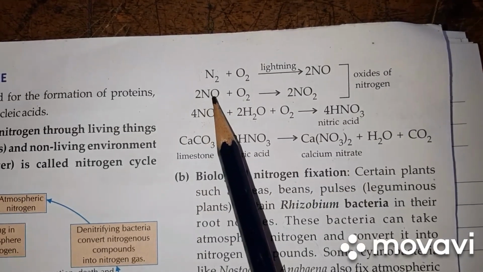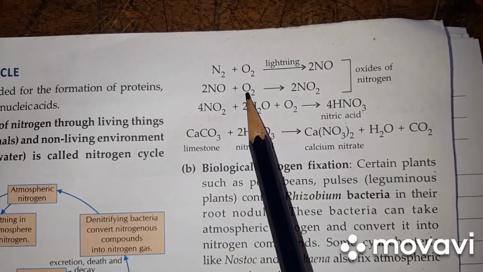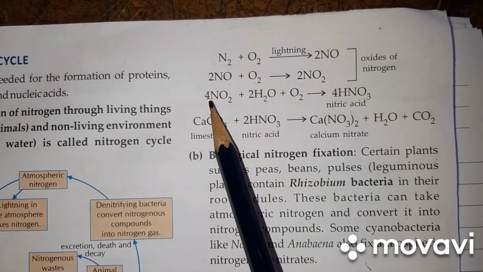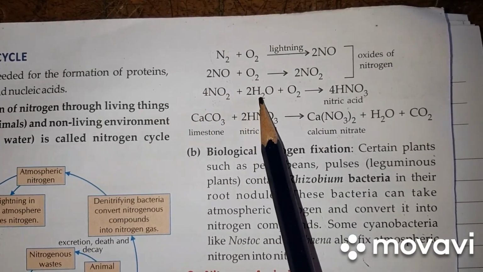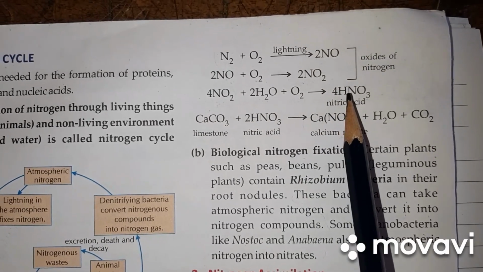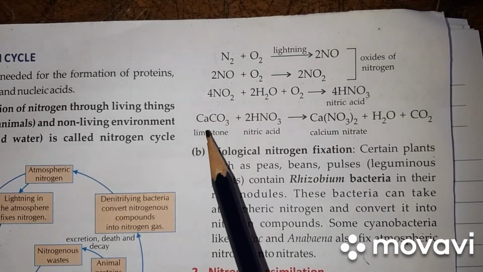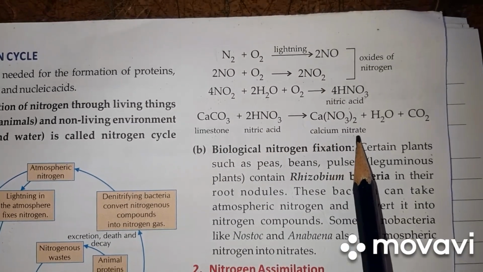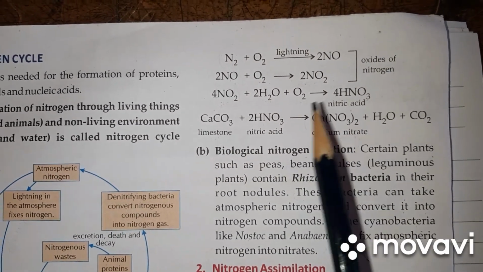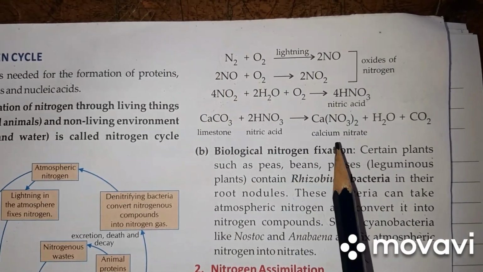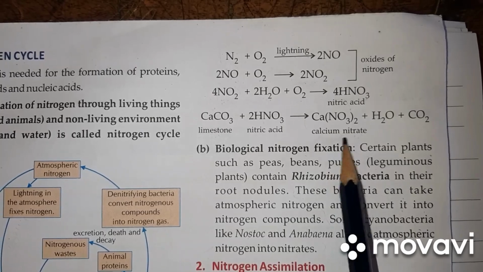These 2 molecules of oxides of nitrogen combine with oxygen to form nitrogen dioxide. Nitrogen dioxide combines with rainwater and oxygen to form nitric acid. This nitric acid reacts with limestone in the soil to form calcium nitrate. So this is how atmospheric nitrogen is converted into nitrates in soil.